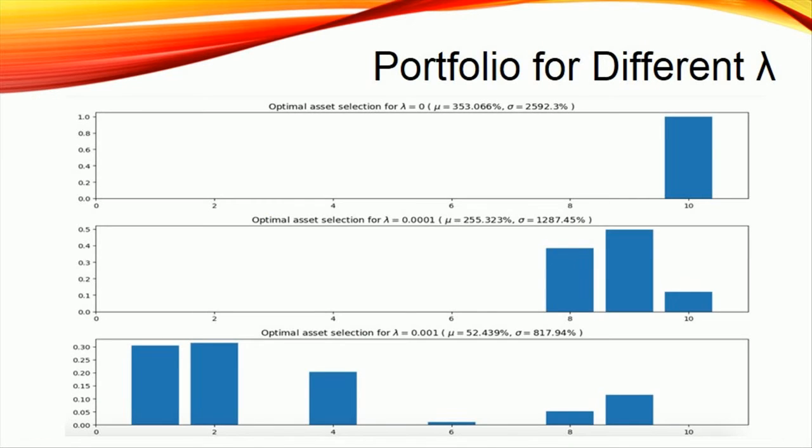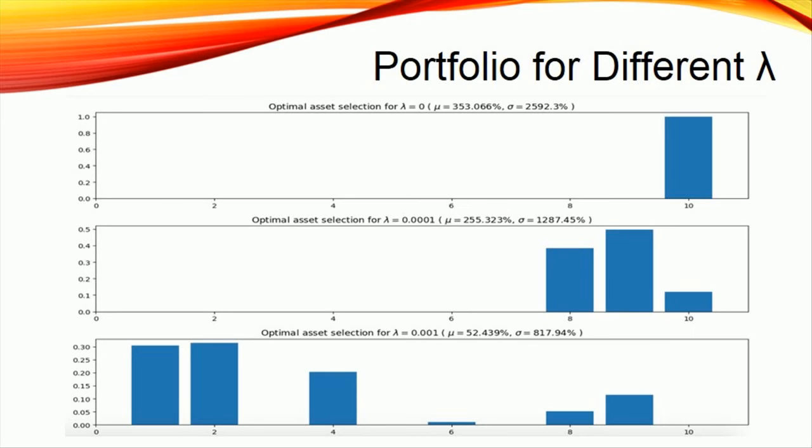When lambda equals 0, the risk will be ignored by the model, and the only purpose is to maximize the return. The largest return we can get is 353.066, which is larger than the return of the previous model, $300, because at this time, the model will only choose one stock, NVIDIA, that performed the best and invest in it. However, this strategy will increase the risk of investment greatly.